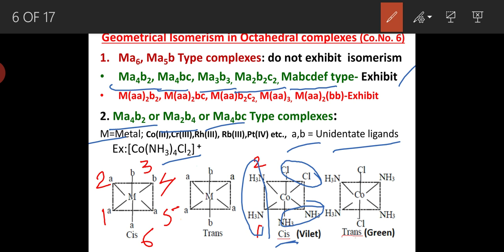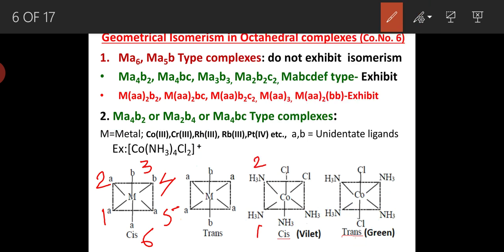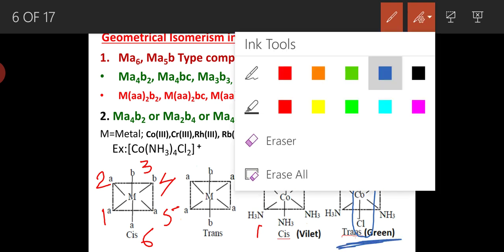Whereas here NH3 is in the opposite direction and Cl is also in the opposite direction, that is the trans isomer. So the two Cl ligands are opposite to each other, though the NH3s are in the same positions, so it is the trans isomer.